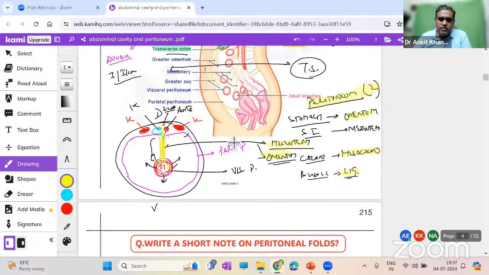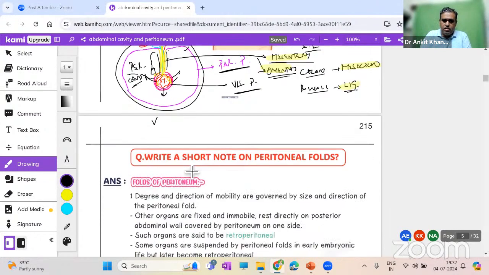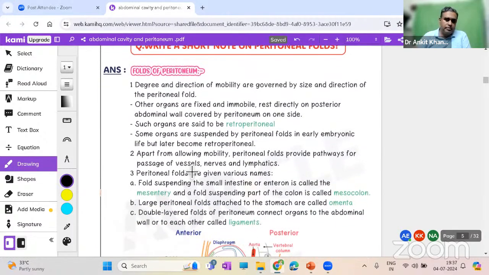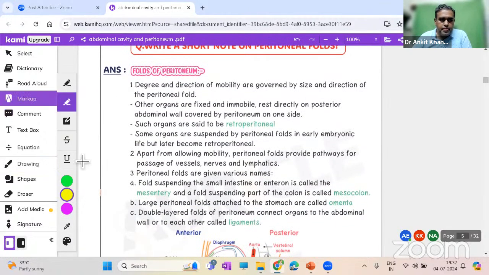So what was the basic concept over here? Recognizing what is parietal peritoneum, recognizing what is visceral peritoneum, recognizing what is this double-layered fold, and between these we have the peritoneal cavity, where you have the peritoneal fluid. Okay, this is a basic point. Now let us move forward. Folds of peritoneum. You can just go through it now.